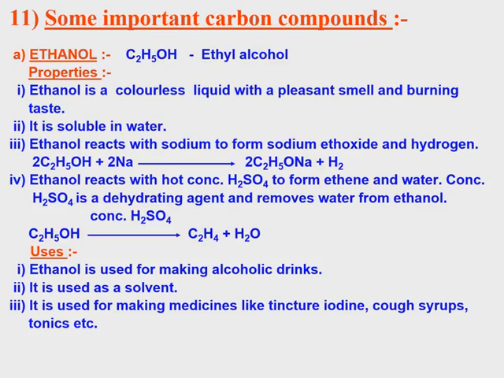Ethanol reacts with concentrated sulfuric acid, producing ethene. This process is called dehydration. Here the dehydrating agent is concentrated sulfuric acid, H2SO4: C2H5OH gives C2H4 plus H2O. Ethanol is used for making alcoholic drinks, used as a solvent, and used for making medicines like tincture of iodine, cough syrups, tonics and other things.